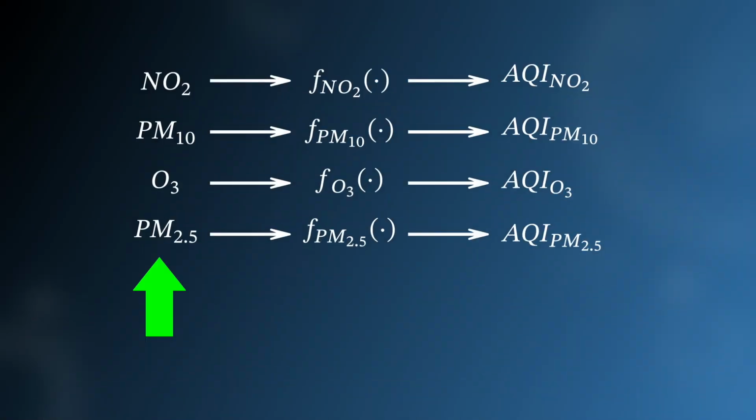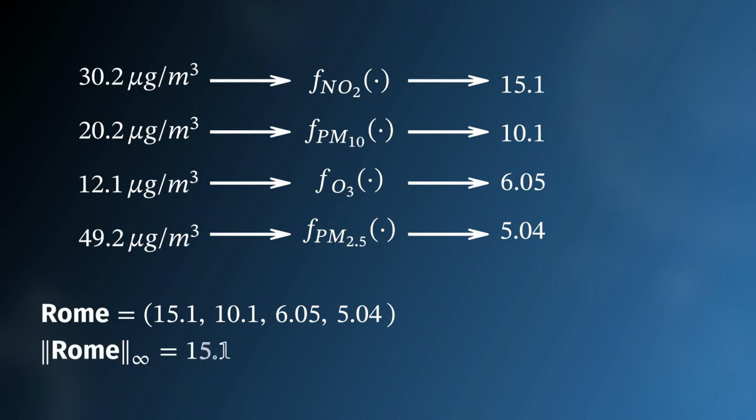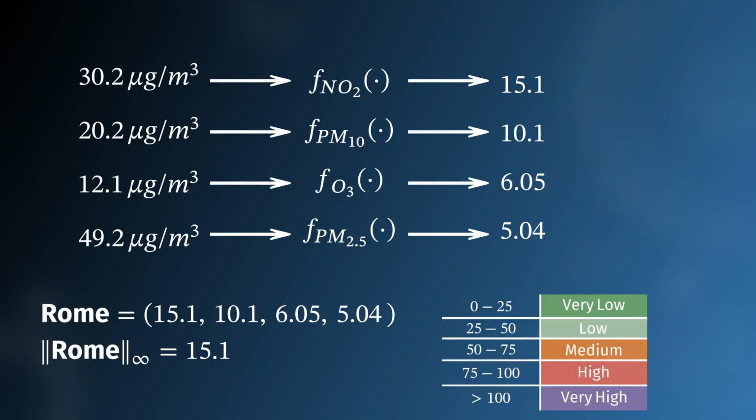We locate a few dangerous pollutants, we pass them through some functions that are designed by the stakeholders that we discussed before, and we get some other numbers. For example, we pick some measurements and we end up in a situation like this. Then we arrange the result in a list and we compute a norm. In the USA, they take the maximum value of such a list, which is the infinity norm, and then we map the outcome to a certain level by means of a table.